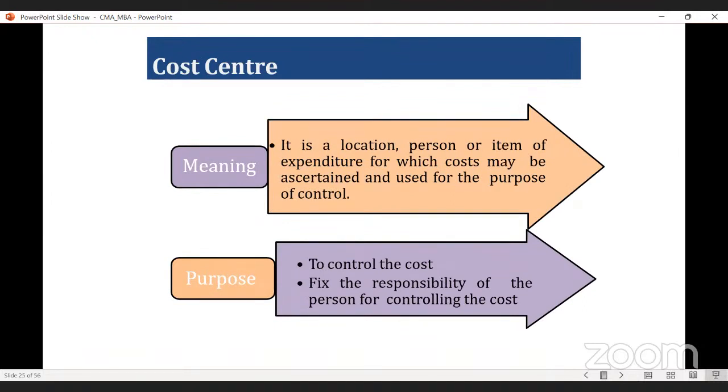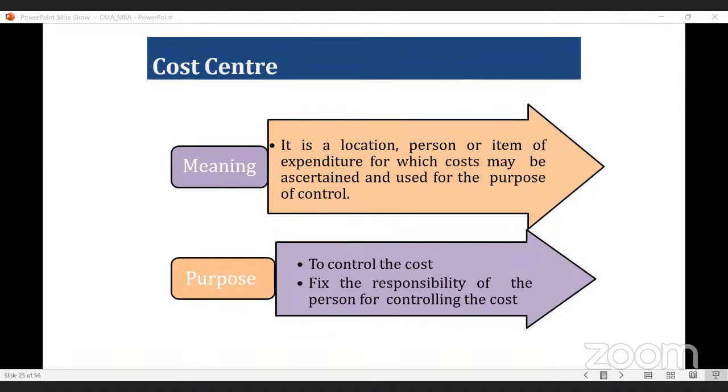Again, another terminology which we generally use in cost accounting is cost center. So whenever we are talking about cost center, that means simply it indicates a particular location, particular thing, or you can say particular item of expenditure. Okay. So it is a location, person, or item of expenditure for which cost may be ascertained and used for the purpose of cost control.